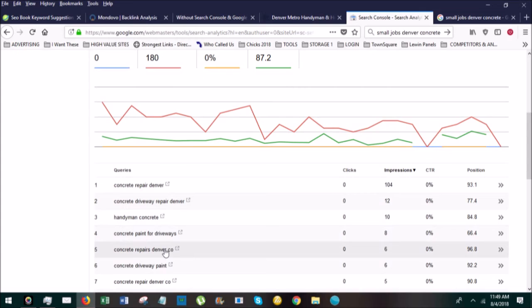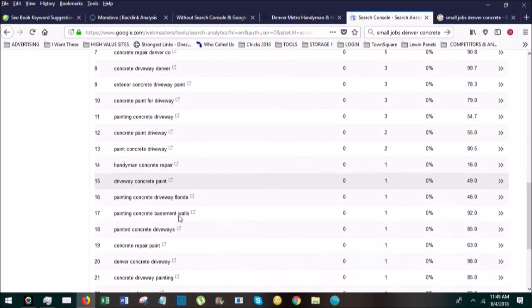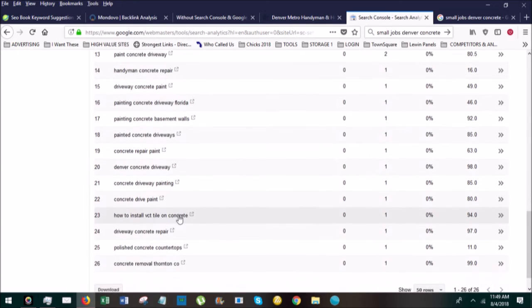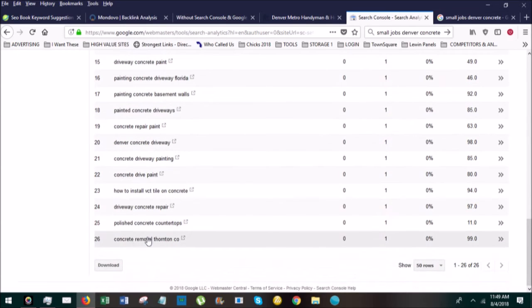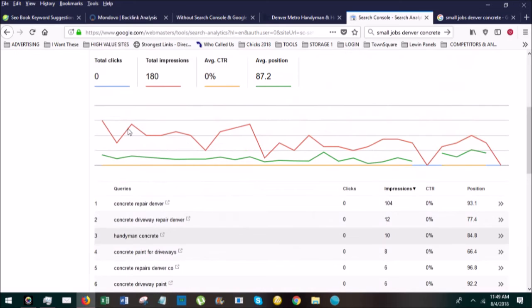And so I just wonder if I actually built a page about concrete repair, and I put we serve Denver, Arvada, Westminster, I wonder if I start getting tags for Westminster in here and Arvada. So there might be a whole other market here for little tiny things. Here's concrete removal Thornton, but I don't see anything else here. So definitely something, it gives you an idea of what Search Console can do.